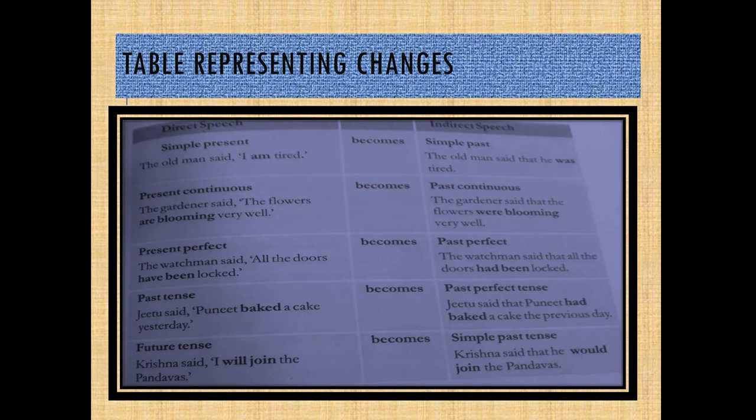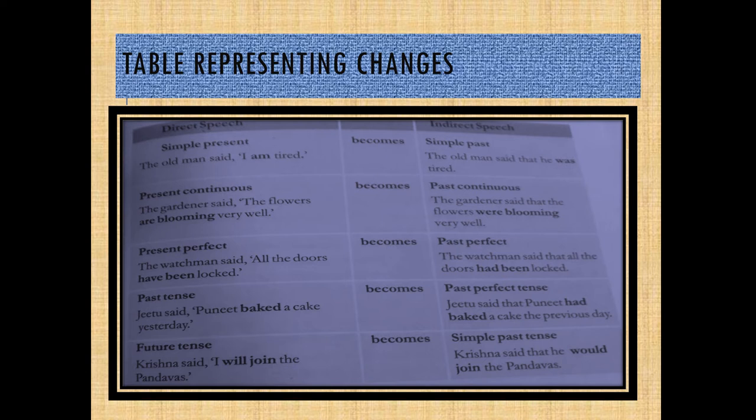Take for example, the old man said, "I am tired." Now, this is in simple present tense. When it comes to indirect speech, this will change to simple past tense, and the sentence would be, the old man said that he was tired.